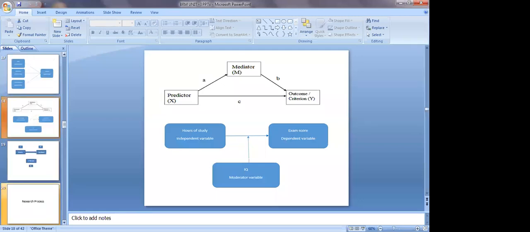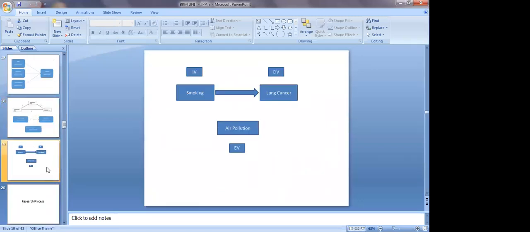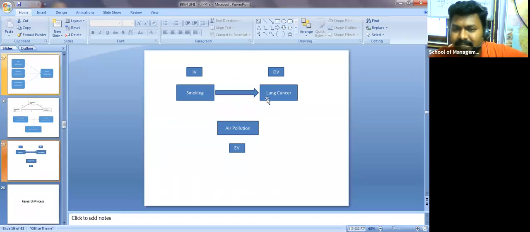No, sir. Okay, now the same example which I gave you: smoking, lung cancer, independent variable, dependent variable, air pollution, exogenous variables. Like that we may give any number of examples.